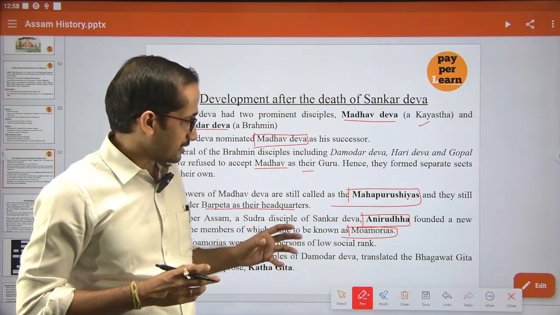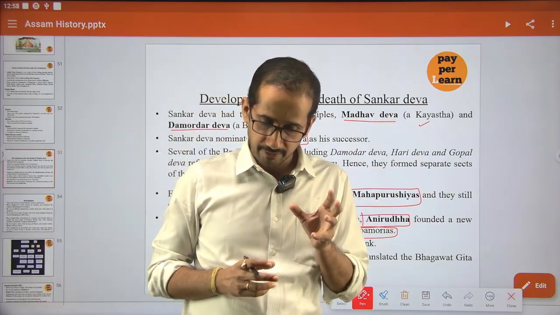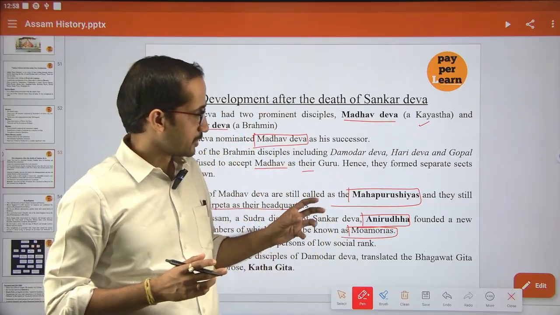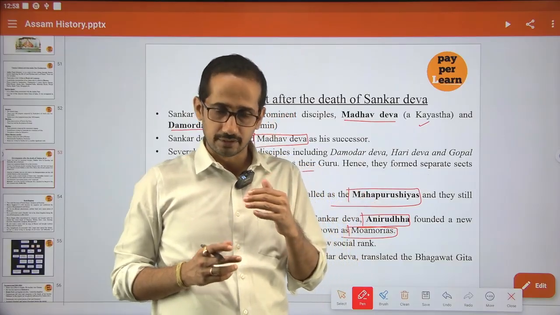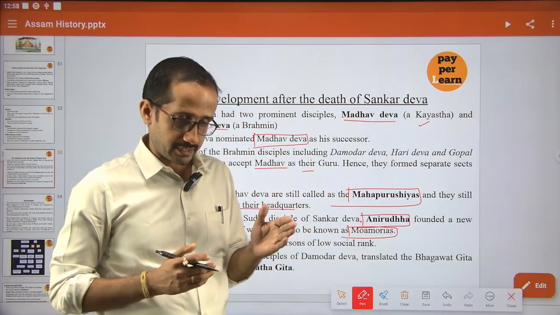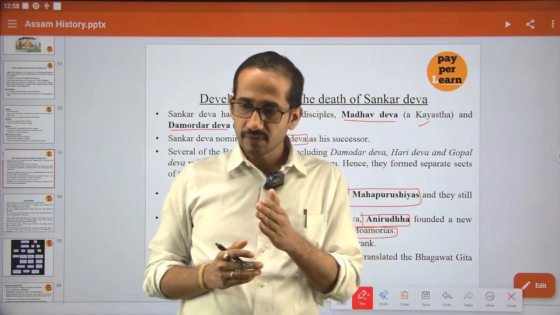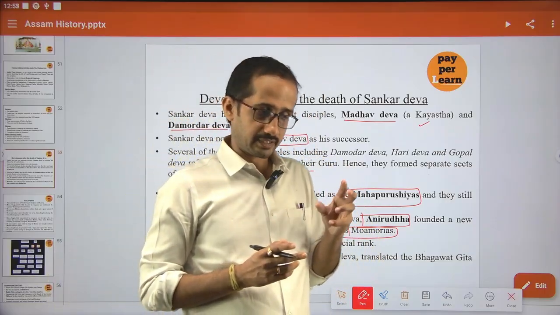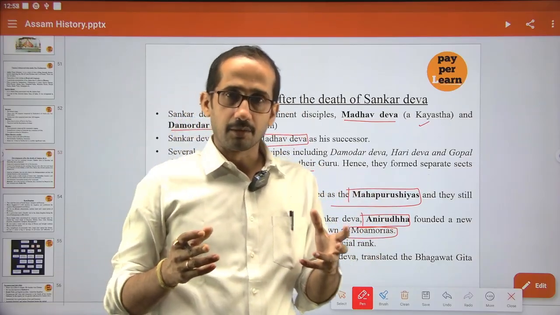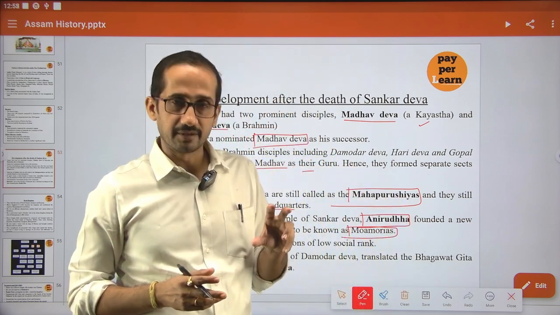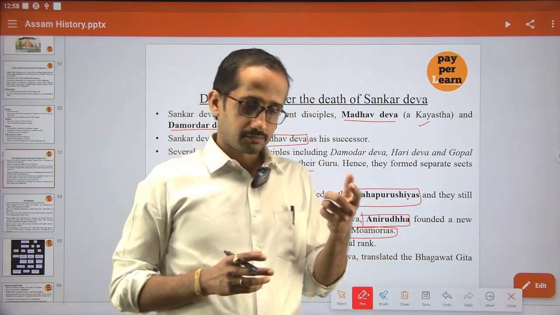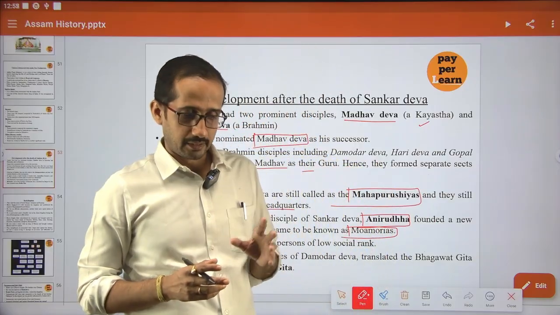Ultimately, this Moamoria revolt affected the pike system. So what is the pike system? We will discuss it in the Ahom administration. Under this pike system, all the males within the age group of 16 to 50 years had to provide compulsory services, as labor in the time of peace and as soldiers in the time of war.